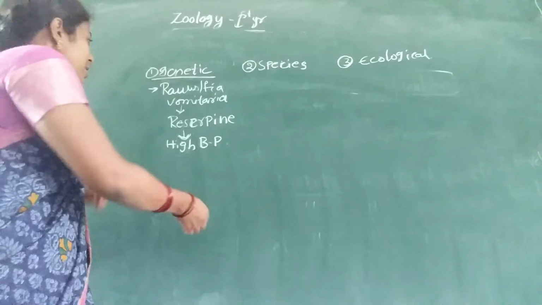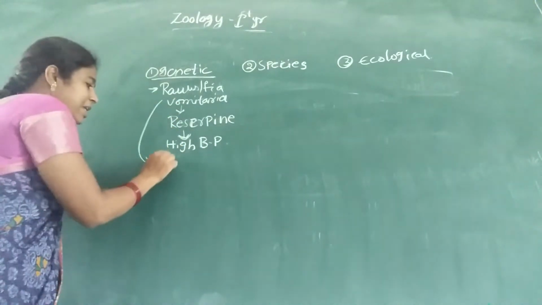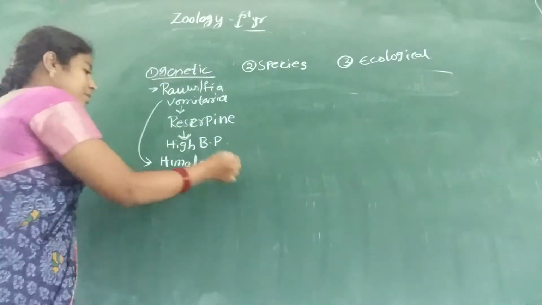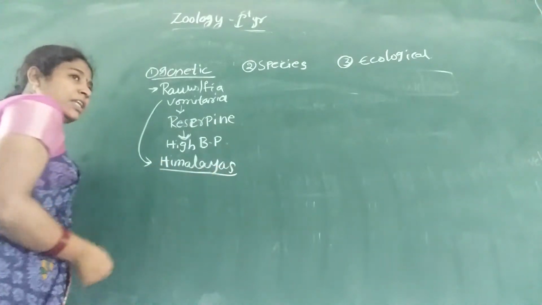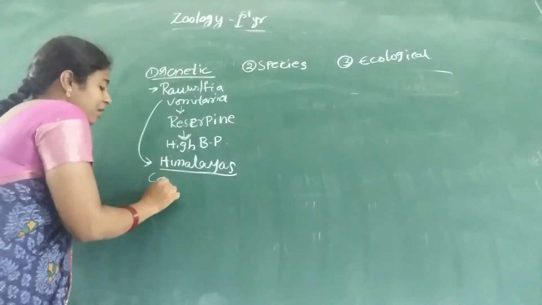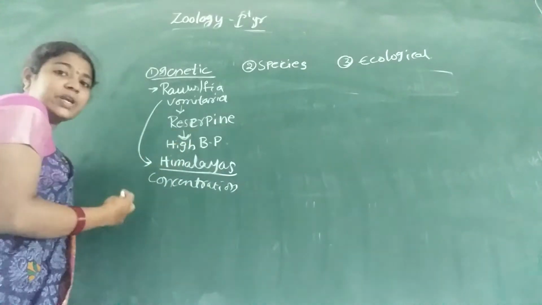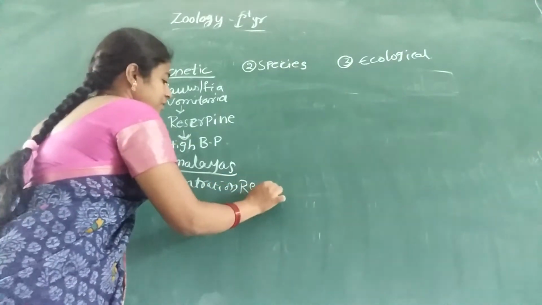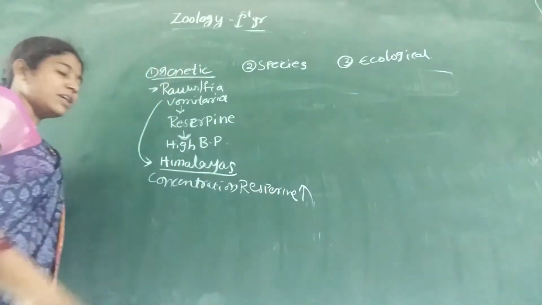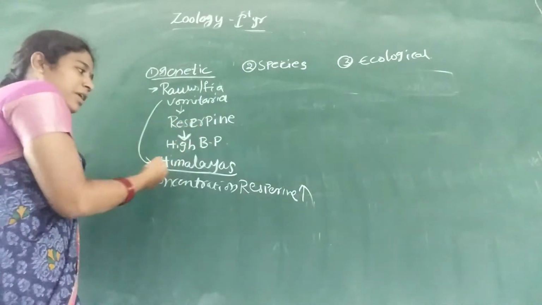For example, Rauwolfia vomitoria is majorly found in the Greater Himalayas. In the Himalayas, the concentration of reserpine is much higher than in other places where it grows in India.